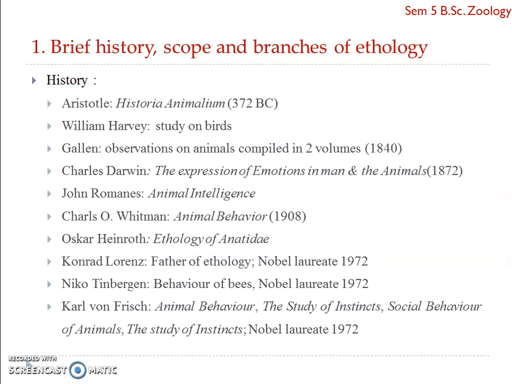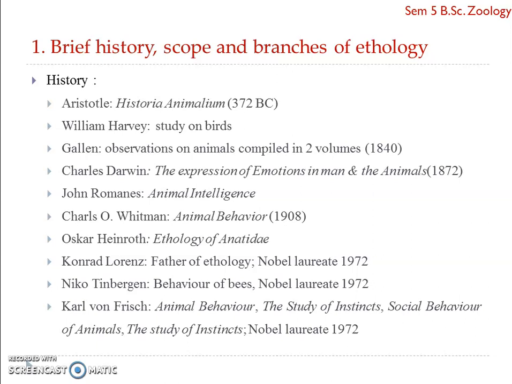Now with respect to the history of ethology, we can see that ethology was introduced way back in 372 BC by Aristotle, a Greek philosopher who for the first time wrote excellent descriptions of animal behavior in his book Historia Animalium, which means history of animals. Aristotle collected a great deal of information on animals, and he wrote that animals also possessed insight and love for families.